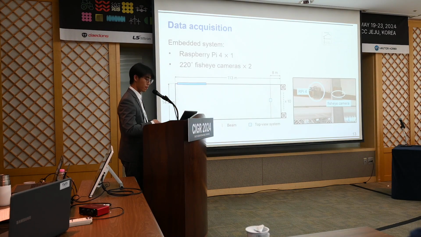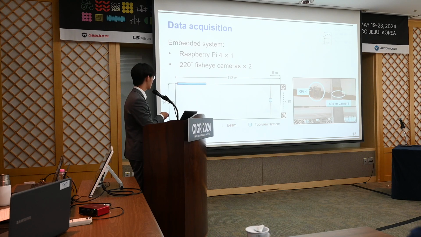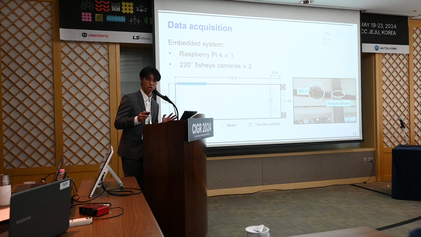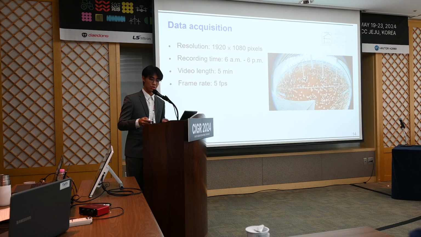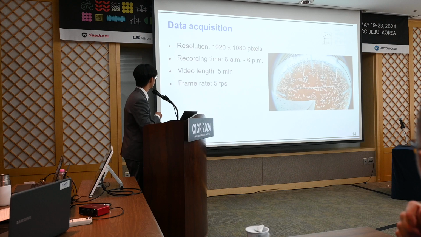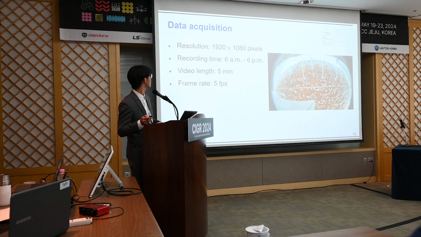For data acquisition, currently we separate the chicken house into three parts, and we have installed one embedded system in one of them. The embedded system consists of a Raspberry Pi 4 single-board computer and two 220-degree fisheye cameras. As shown on the diagram, this system is installed on the beams of the chicken house. And we record high-quality video of chicken houses, enabling us to monitor the chickens without disturbing them. And here are the details.